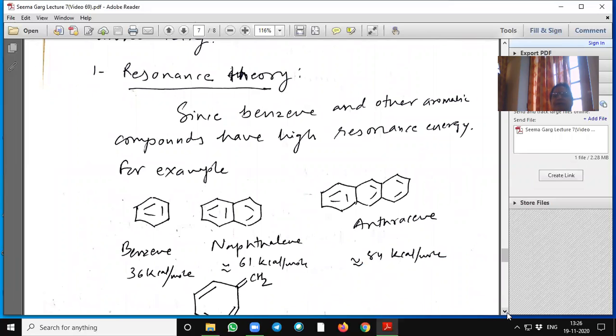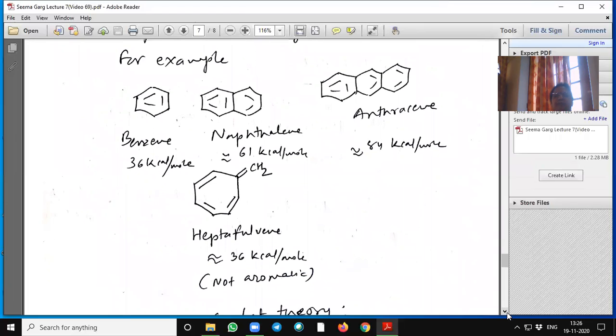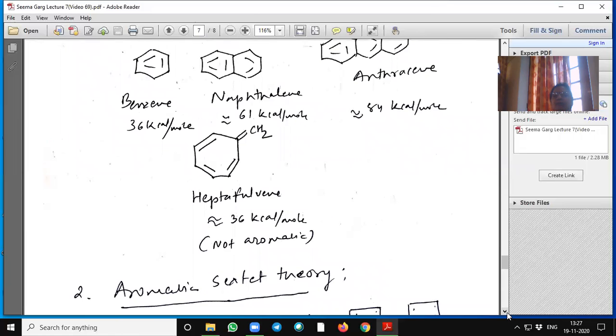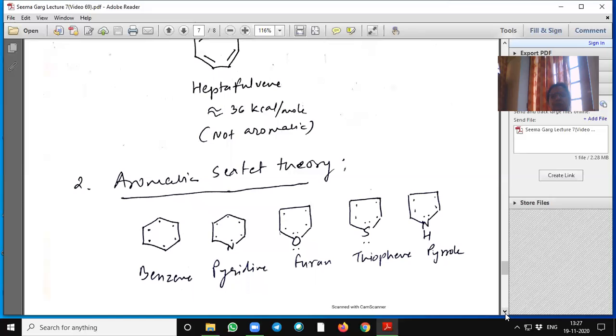Resonance theory. Since benzene and other aromatic compounds have high resonance energy, see here, benzene 36 kilocalorie per mole, naphthalene 61 kilocalorie per mole, anthracene 84 kilocalorie per mole. Here is one different example, heptafulvene, which also has 36 kilocalorie per mole, but it is not aromatic. So high resonance energy does not mean that the molecule is aromatic.